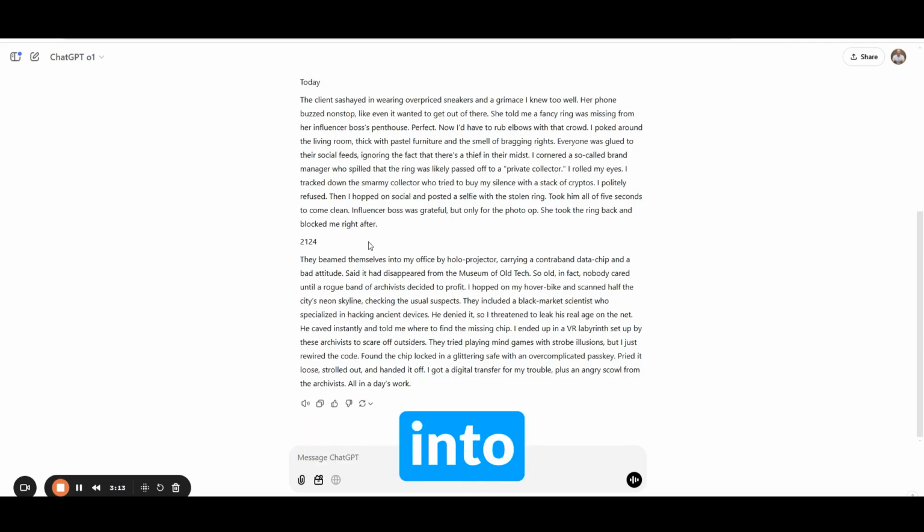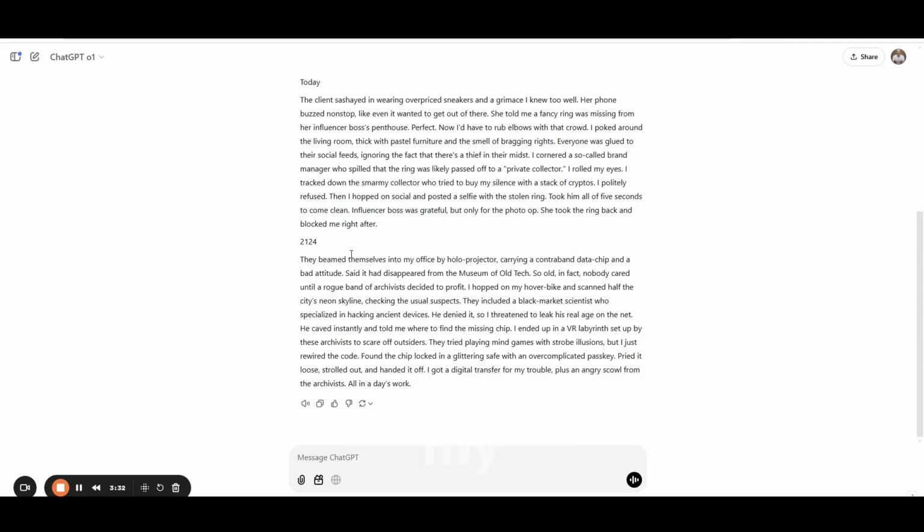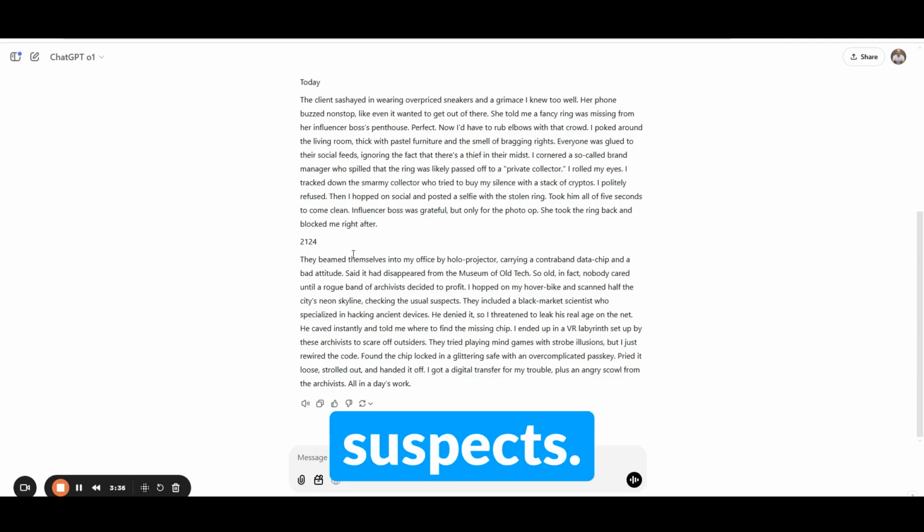They beamed themselves into my office by hologram projector, carrying a contraband data chip and a bad attitude. Said it had disappeared from the Museum of Old Tech. So old, in fact, nobody cared until a rogue band of archivists decided to profit. I hopped on my hover bike and scanned half the city's neon skyline, checking the usual suspects.